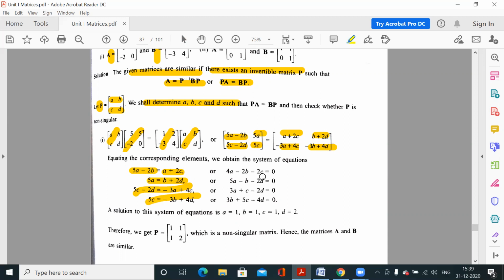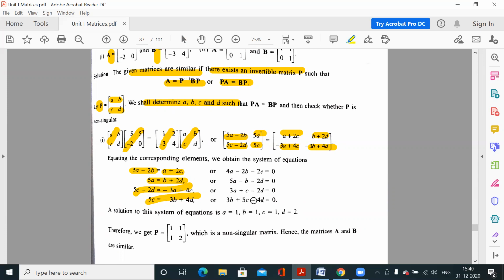This is a system of linear equations with four equations and four variables. Now you have to solve this system to get the values of a, b, c, d. I assume that you know how to solve this system. You can use the rank method, or you can simply use the elimination method that you studied in the 10th or 9th standard.